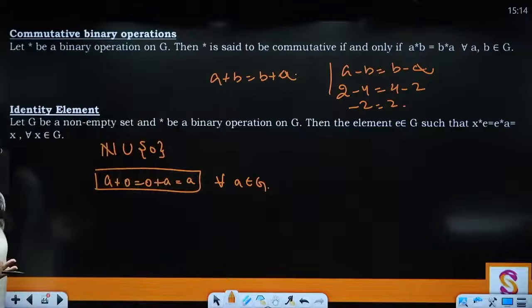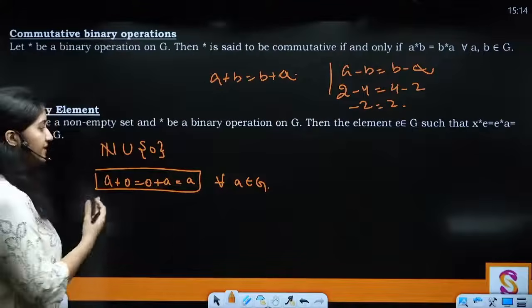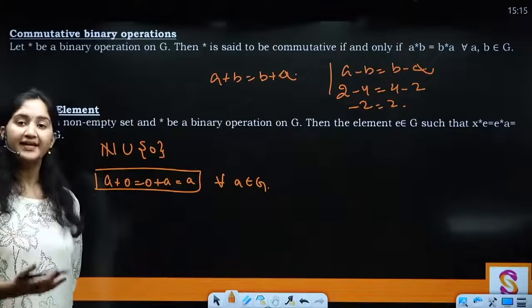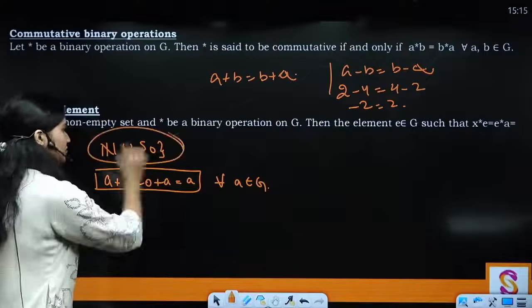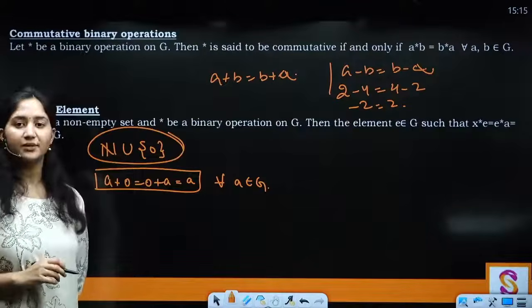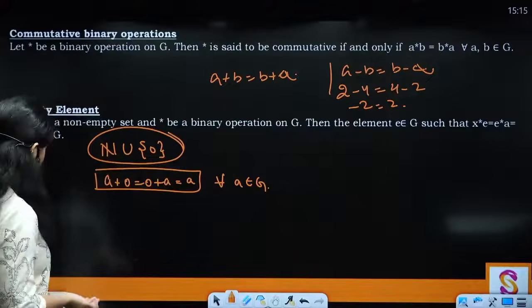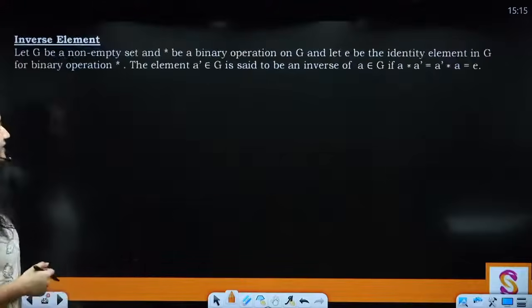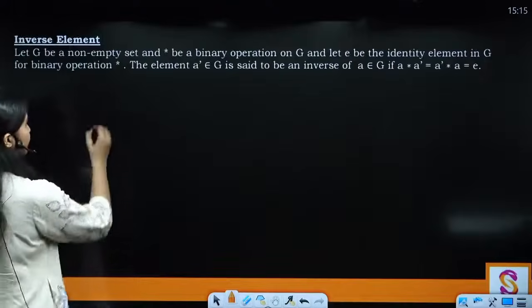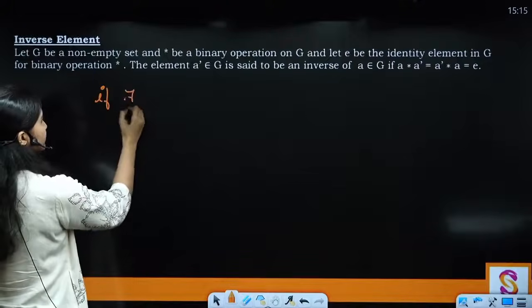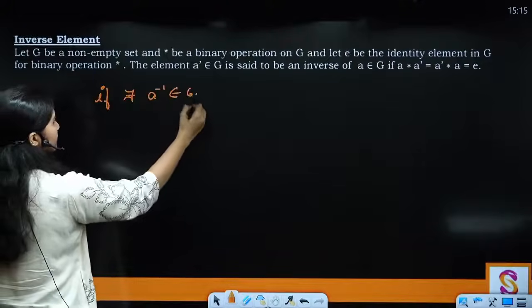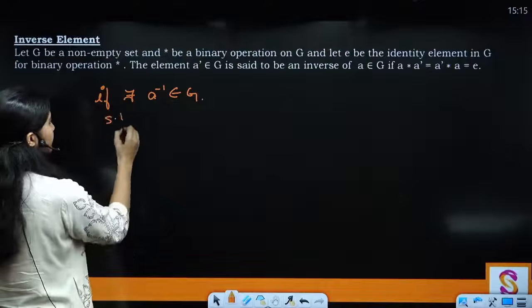Then I can say that 0 is the identity of the binary operation under the set natural numbers union 0.